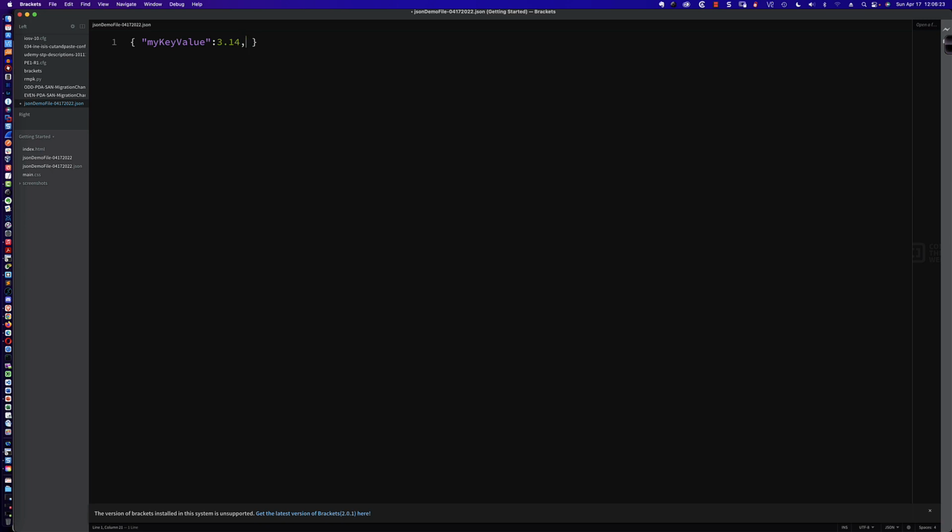I'm going to put a comma, because commas separate the key value pairs, or those name value pairs. The name of this will be my cool array. Let's put the value in as simply an array that is 1, 2, 3. And again, we now have another name value pair. Let's separate with a comma from the next name value pair.